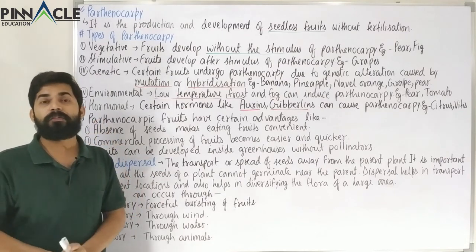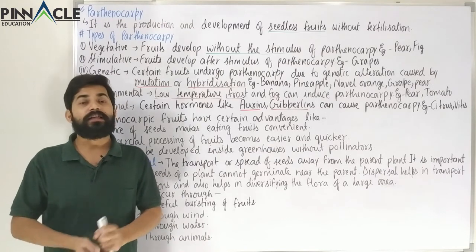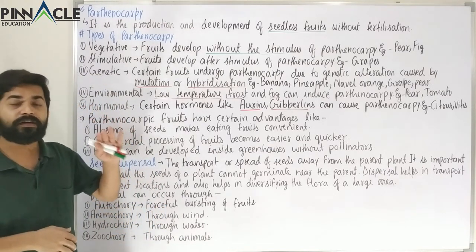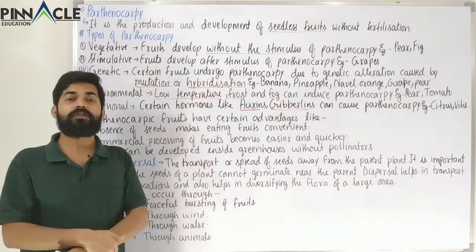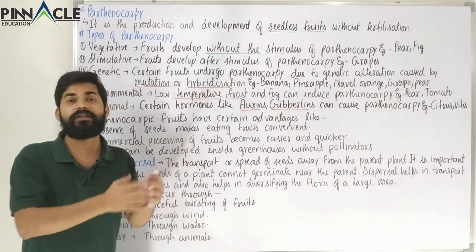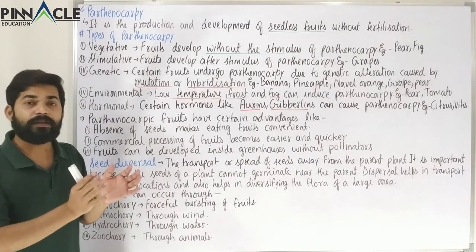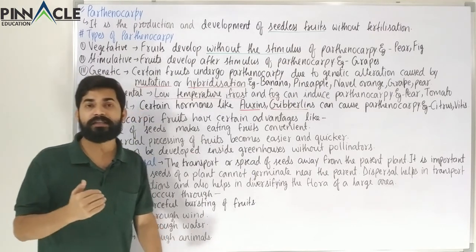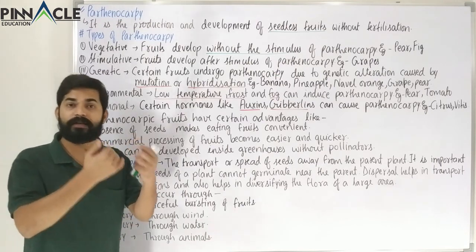The first problem that could occur if seed dispersal does not take place would be overcrowding near the parent species. If a parent plant produces hundreds or thousands of seeds in its vicinity, and all those seeds germinate there, then there won't be space for other plants also. So there would be overcrowding. Likewise, suppose there is a drought condition in that area, then all the plants of that species will get affected, or they might die also.